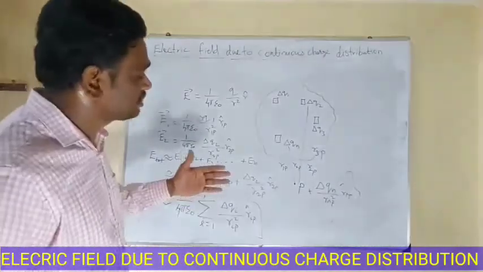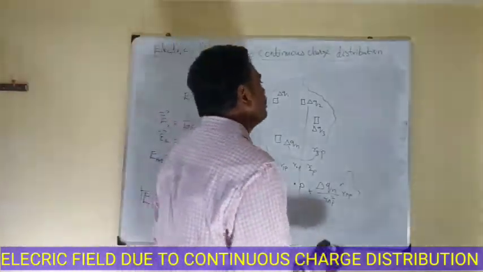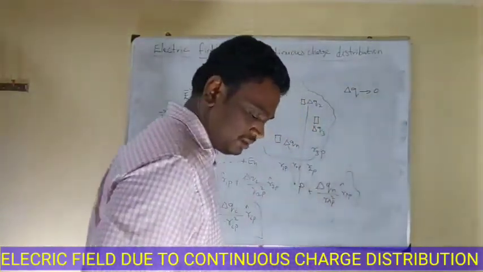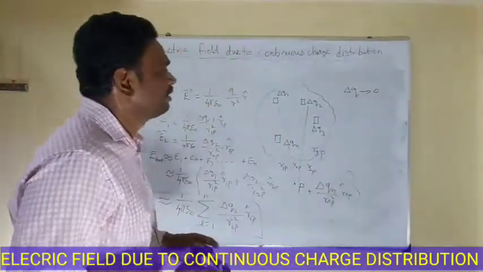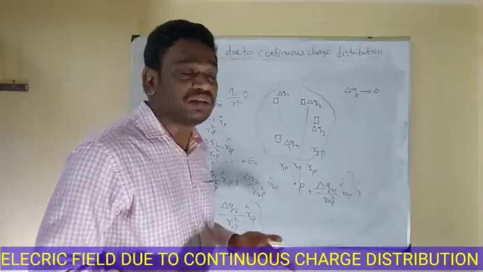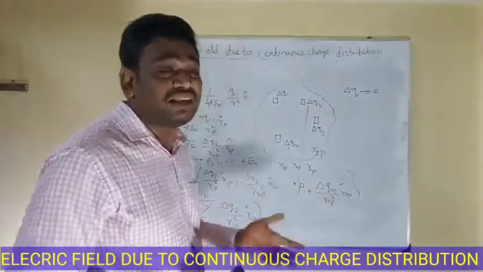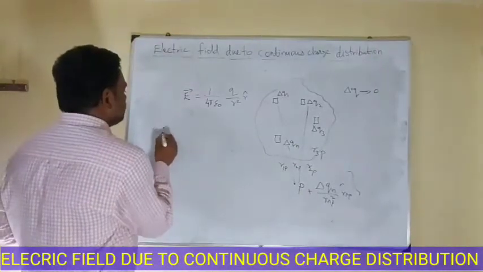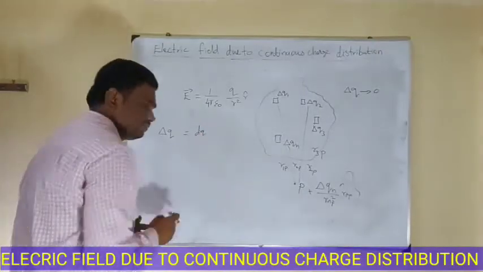Then how do we evaluate it for a continuous charge distribution? Let us assume del Q tending to 0. The del Q is a charge element. What is the meaning of del Q tending to 0? It does not mean del Q equals 0. It is approaching 0. Here the del Q value is approaching 0, but it is not equal to 0. If del Q tends to 0, we can write delta Q equal to dq.